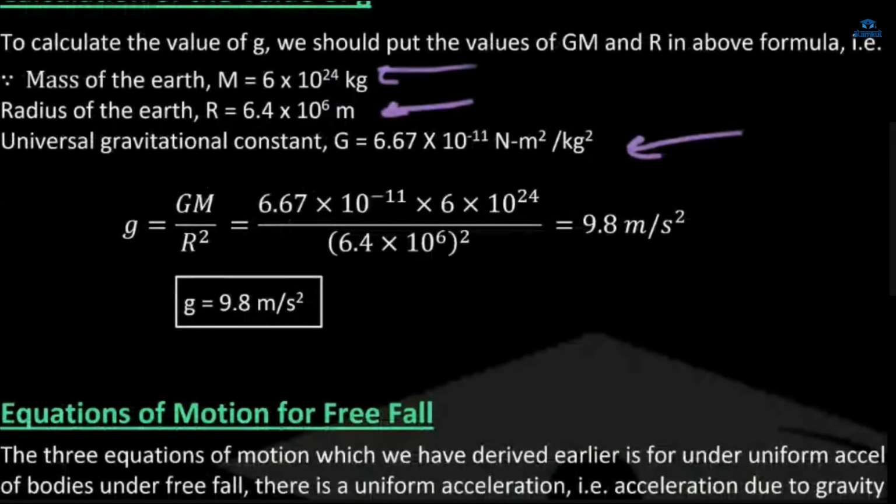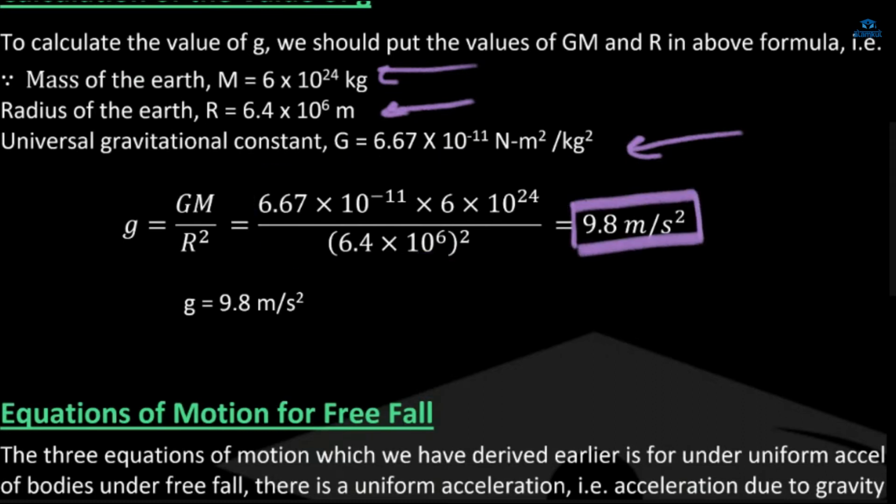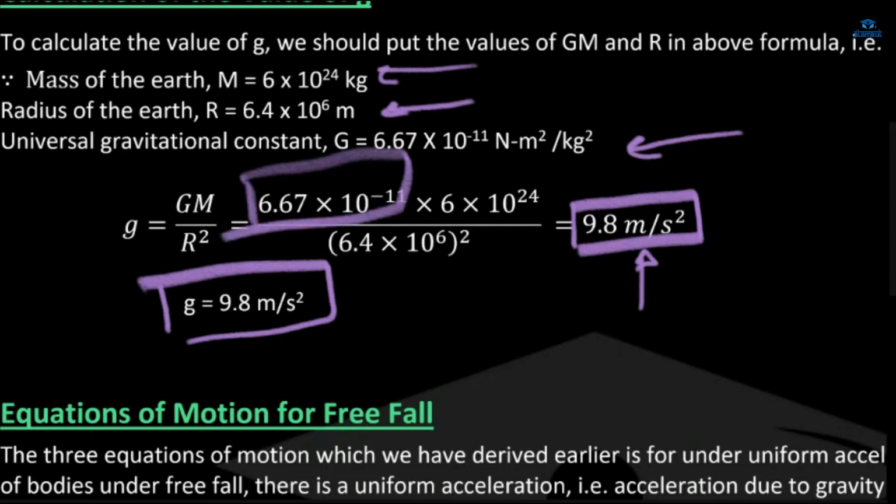Now we'll just put the values: 6.67 into 10 power minus 11, m is 6 into 10 power 24, and the radius squared, 6.4 into 10 power 6, the whole square. After simplifying this, we'll get 9.8 meter per second square, which is the value of g on earth, right? And if we place the value of g, this capital G will be the same because it's a universal gravitational constant.